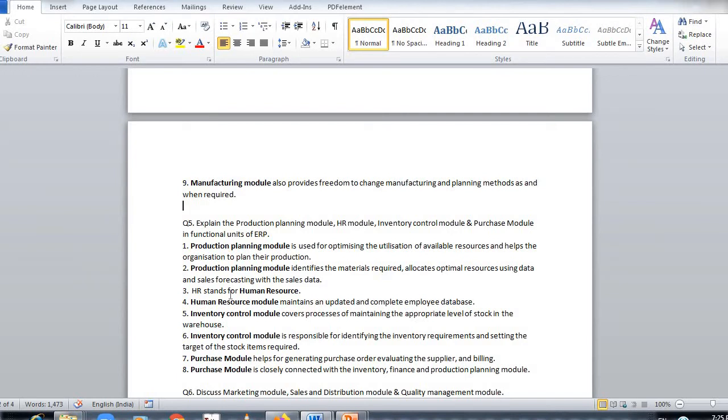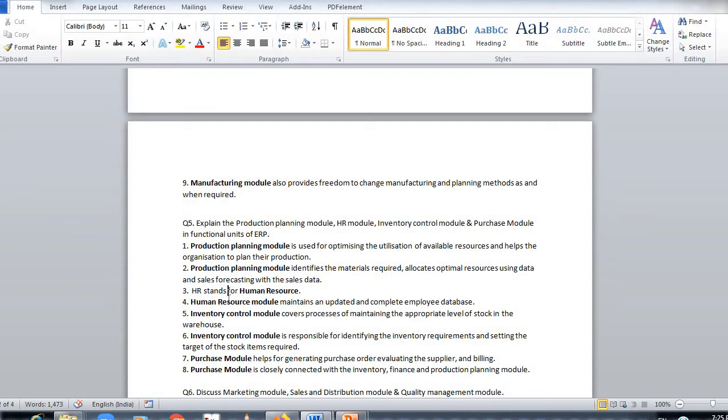Now production is based totally on the sales. Sales is there, then only the production will happen, and through the ERP software we can forecast the sales also. So we can predict the sales, we can put the future forecasting report, sales report, and based on that, we can focus on production planning module.